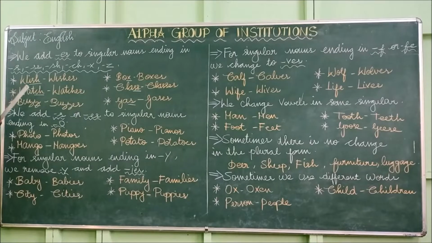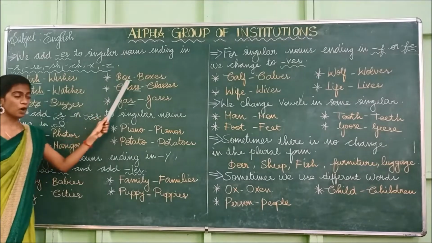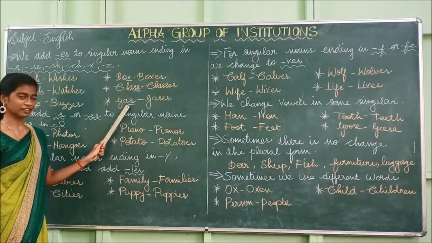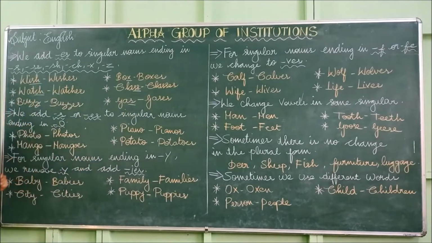So if it ends with the letters s, ss, sh, ch, x and z, we have to add es. Shall we read it once again? Wish, wishes, watch, watches, bus, buses, box, boxes, class, classes, gas, gases. Okay, now we move on to the next one.